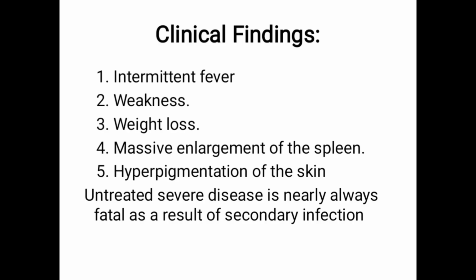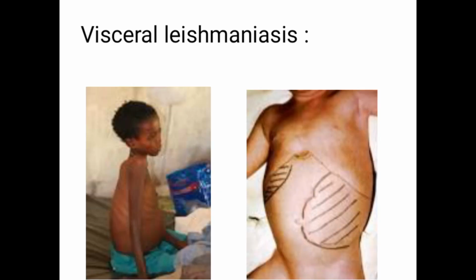What are the clinical findings? Intermittent fever, weakness, weight loss, massive enlargement of the spleen, as we said, and hyperpigmentation of the skin. Untreated severe disease is nearly always fatal as a result of secondary infection. As we said, there is leukopenia and thrombocytopenia. The patient may die from bleeding or from secondary infection.